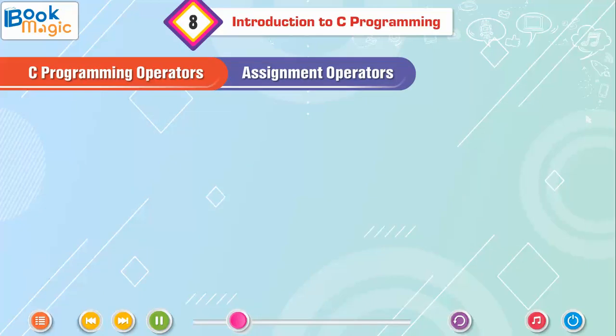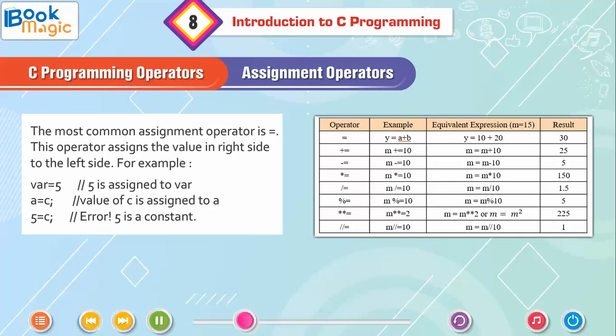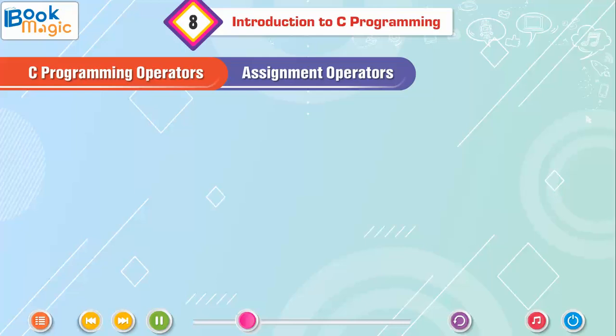Assignment operators. The most common assignment operator is equal to. This operator assigns the value on the right side to the left side. For example, variable = 5, a = c, 5 = c.